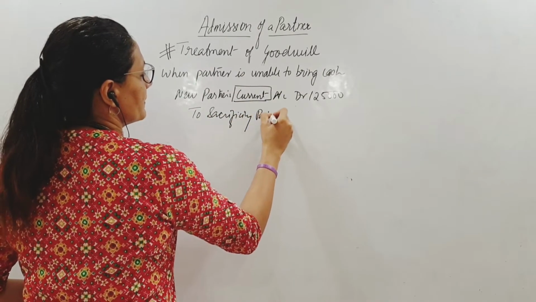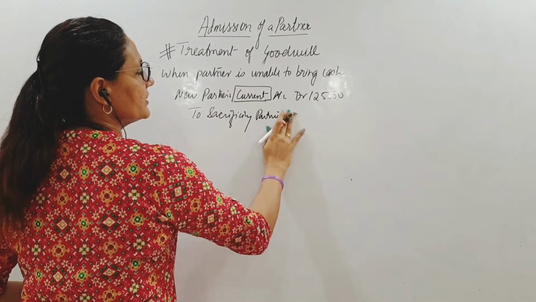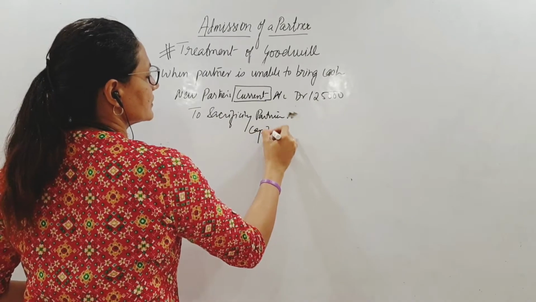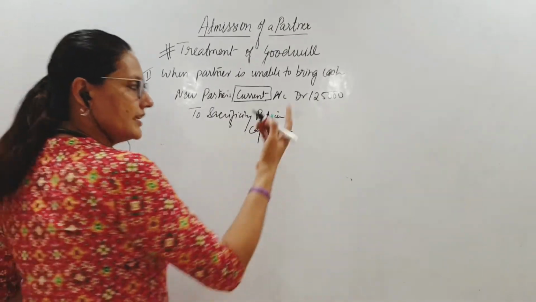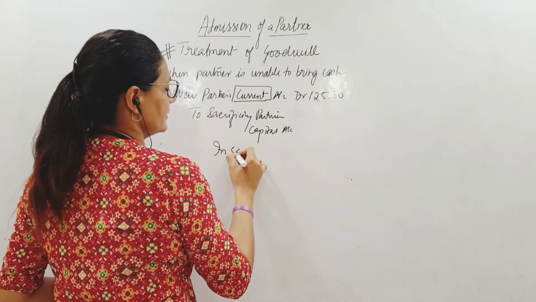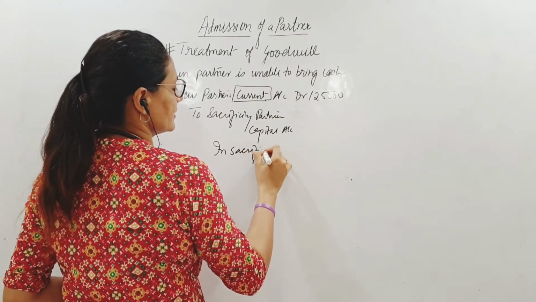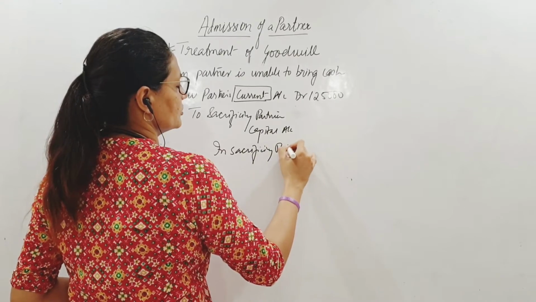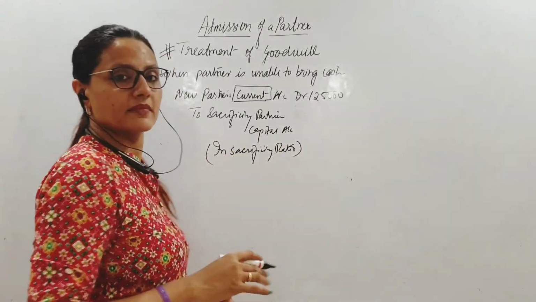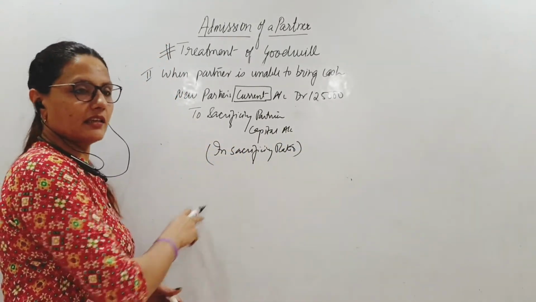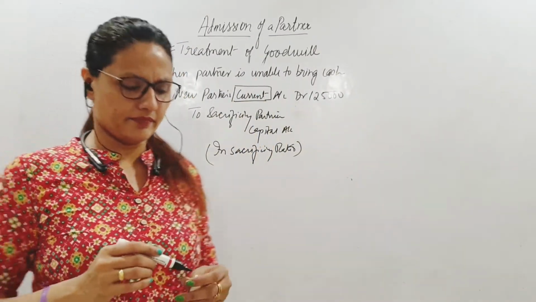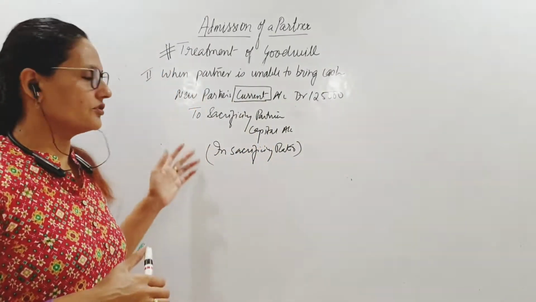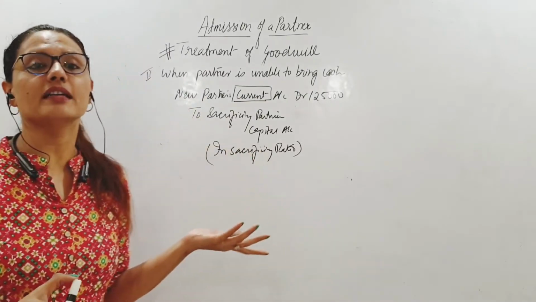To the sacrificing partners' accounts. Which account? Capital. Sacrificing partners' capital accounts in their sacrificing ratio. The same way, A, B, C in the ratio of 50, 50, 25. That remains the same. Just that it's just one entry and there is no cash.